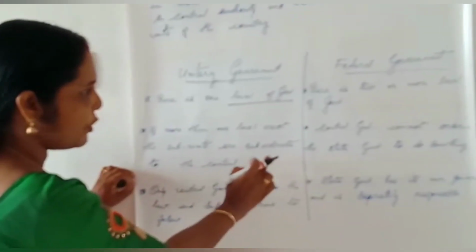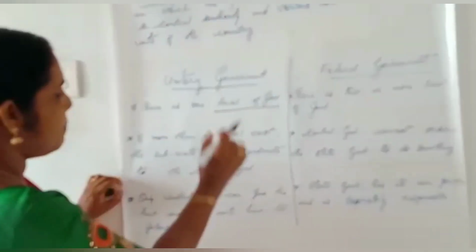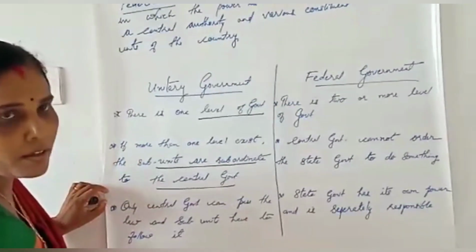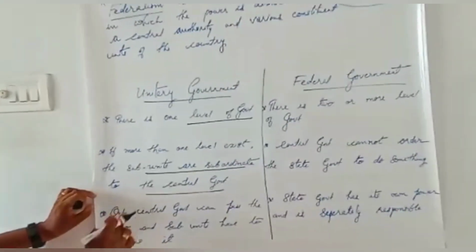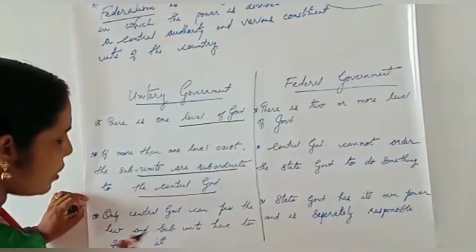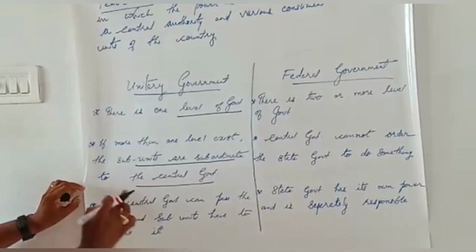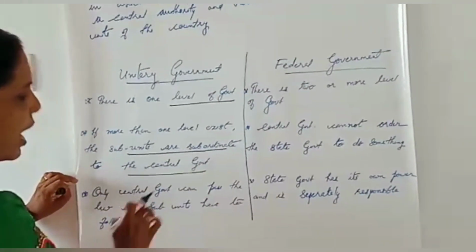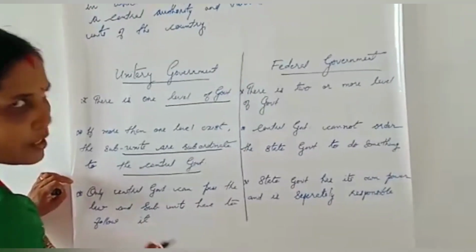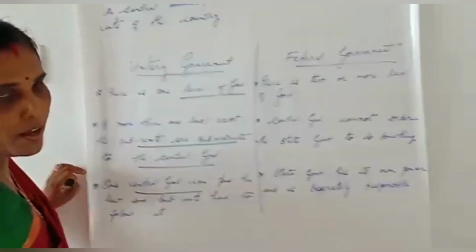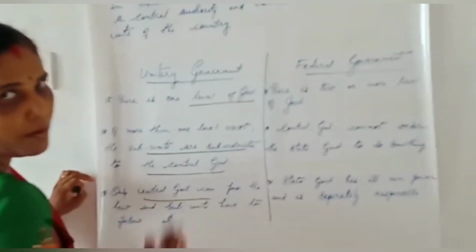Third one is, only central government can pass the law and sub-units have to follow it. The central government has the power to pass all laws. These are the main points related to unitary form of government.